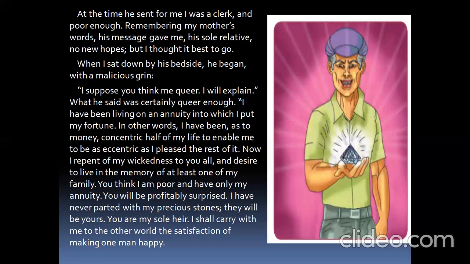So that is called an heir. We say in Tamil as varis, right? So this uncle is telling, you are my sole heir. I shall carry with me to the other world the satisfaction of making one man happy. Which means uncle is telling, I am sure that I will die, and I will be at least happy when I am going to the other world, that I am making at least one man happy by giving my precious stones to you.